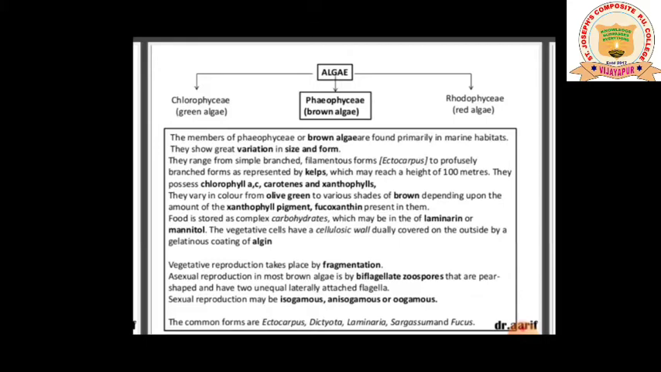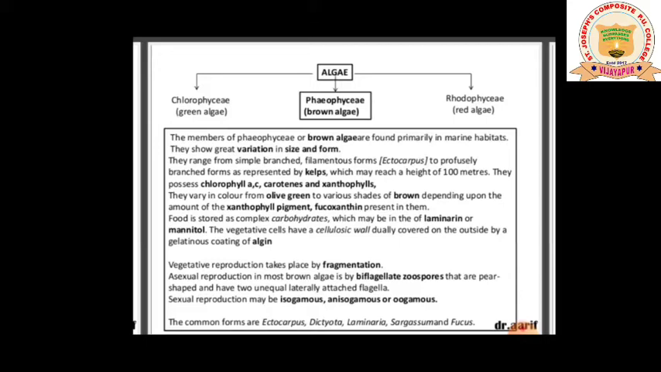The next question may fall under this. They range from the simple branched filamentous form, the example is Ectocarpus, to profusely branched form as represented by kelp. So kelp is the best example of Phaeophyceae or brown algae. They are profusely branched. If they ask which subclass of algae is profusely branched, you are supposed to write the example kelp, which may reach a height of 100 meters.